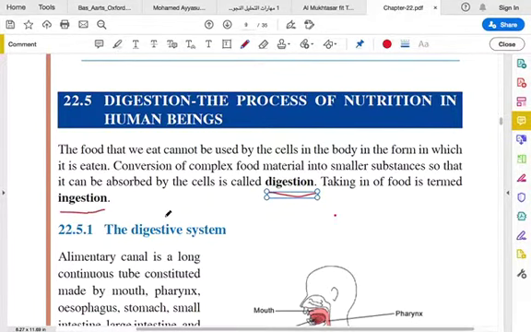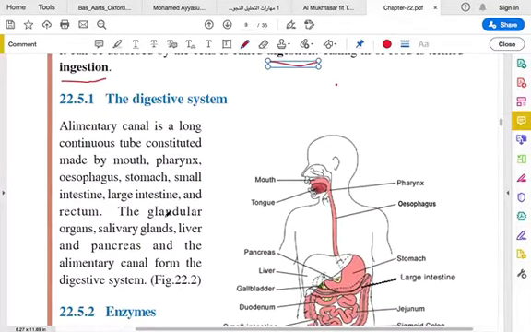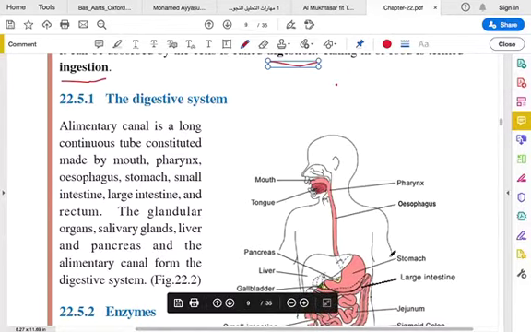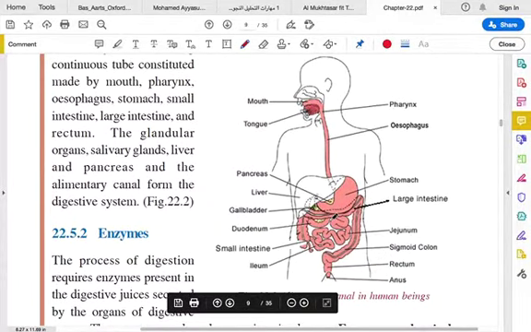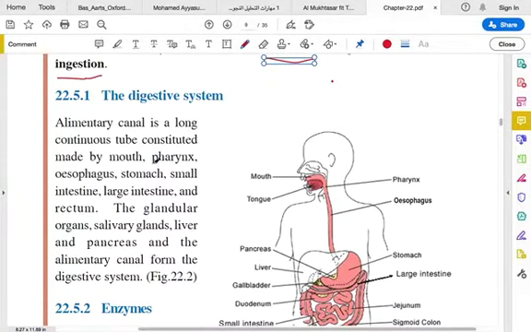Okay. The digestive system starts from the mouth and ends at the small intestine. So the alimentary canal is there in our body. It is a tube.